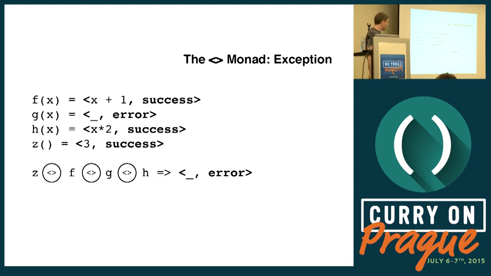So how does this work? Suppose these are our monadic functions, and we chain them together. So z would return 3 success, which means that we take the 3 and pass it into f. f returns 4 success. We take the 4, pass that into g, and g returns error. At which point, the composition rule is not going to evaluate anything. It's not going to evaluate h in this case and just returns error. Okay, so it works just like exceptions.